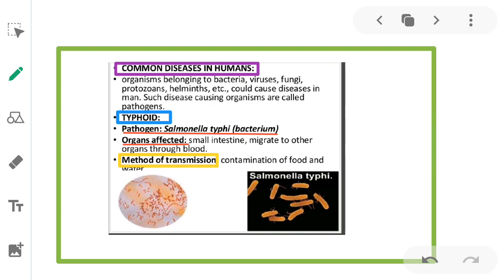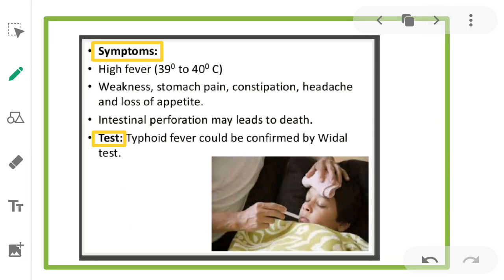If we eat any contaminated food or drink any contaminated water, the Salmonella typhi can enter into our body. The symptoms of this disease are high fever, weakness, stomach pain, constipation, headache, and loss of appetite. Intestinal perforation may lead to death also.